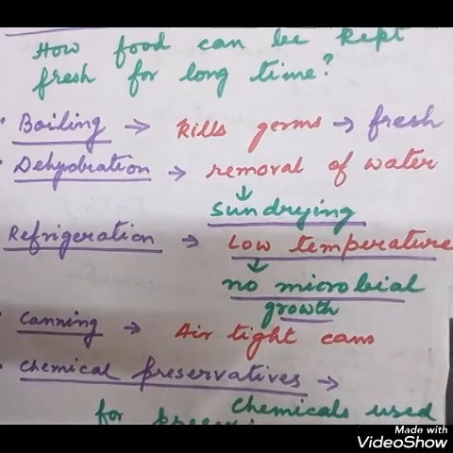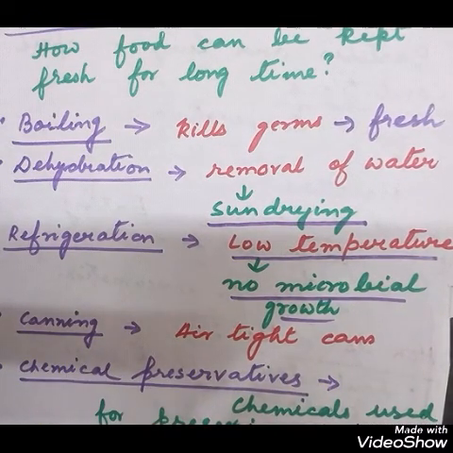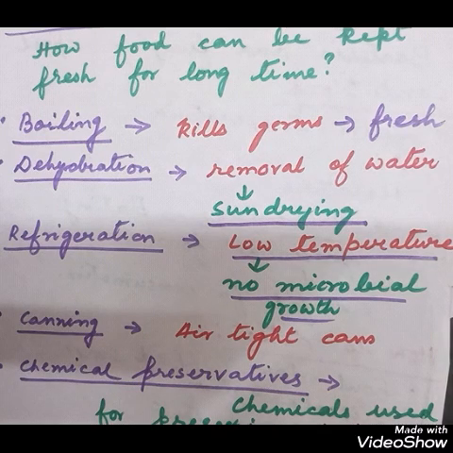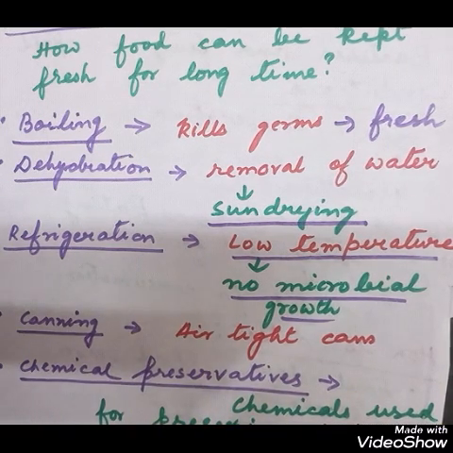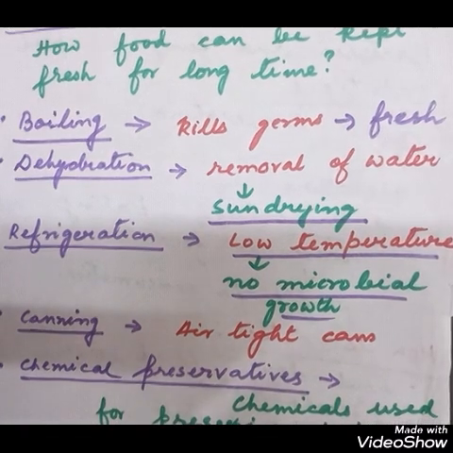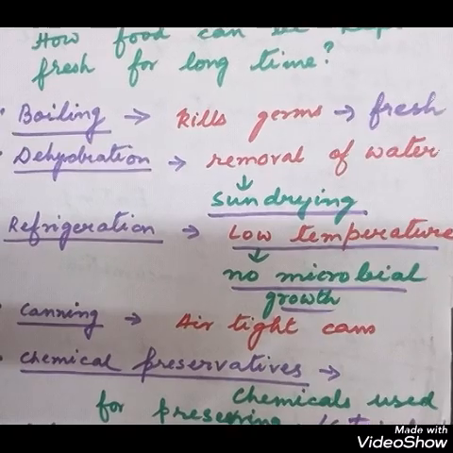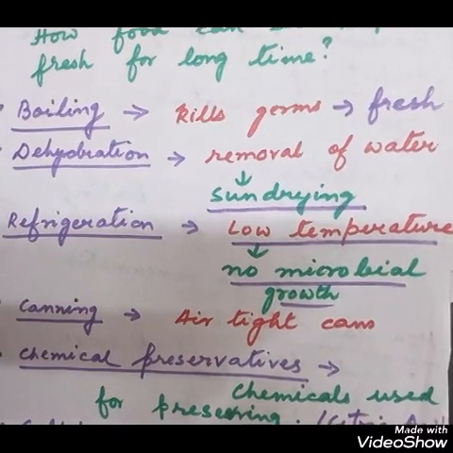Then the food can be kept in cans, which is called as canning. Sometimes food from different parts of the world can be imported and exported by the method of canning. So where airtight cans are used for the preservation of the food items. And similarly jams, different types of canned fish, different types of canned items are available in the market, which keep the food fresh for long, preserved for long actually.